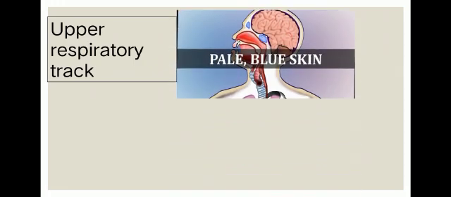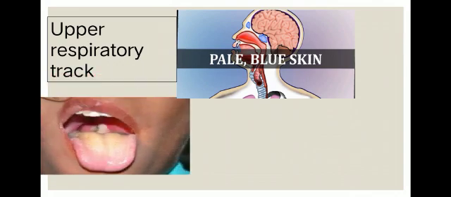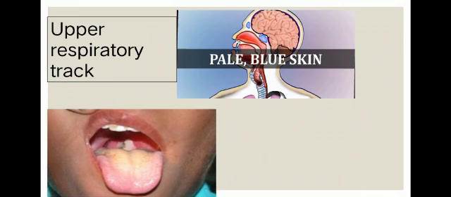In the throat, the skin changes to pale blue. When diphtheria affects your body, the throat will change to pale blue skin like this. This is a picture of a diphtheria affected person. So this way the throat will be changed.